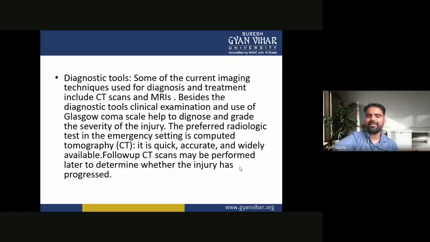The preferred radiological test in the emergency setting is computed tomography. It is quick, accurate, and widely available. Follow-up CT scans may be performed later to determine whether the injury has progressed.